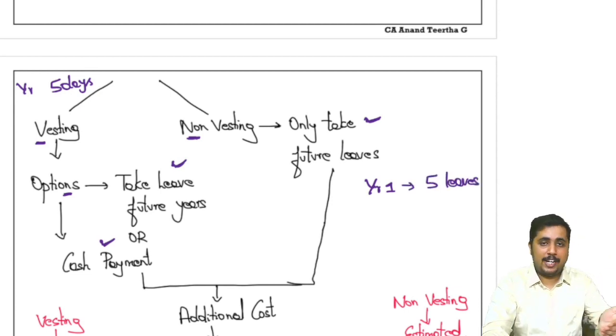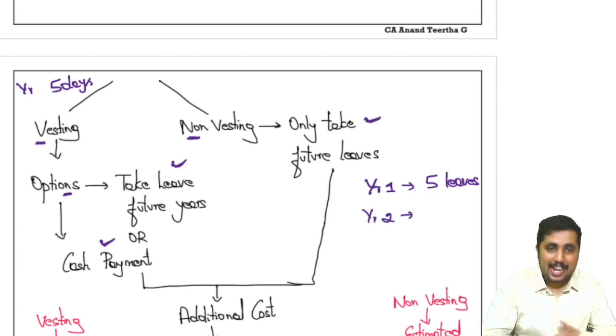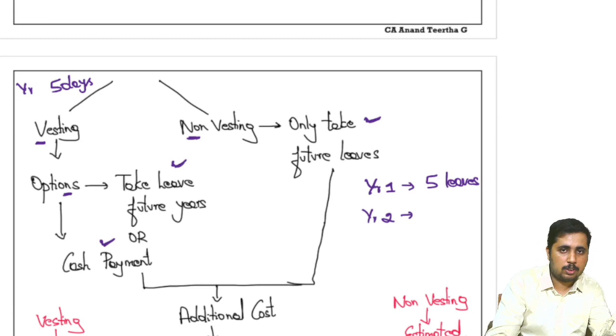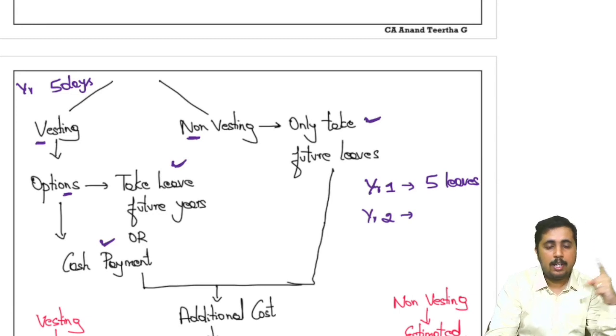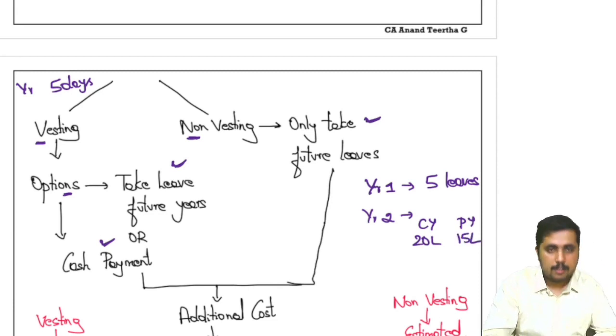Which means 15 leaves is carried forward to next year. So in year 2, he has his original 20 leaves, which is that year's 20 leaves, plus he has 15 leaves carried forward from the previous year. So there are two things: current year 20 leaves, previous year carried forward 15 leaves.